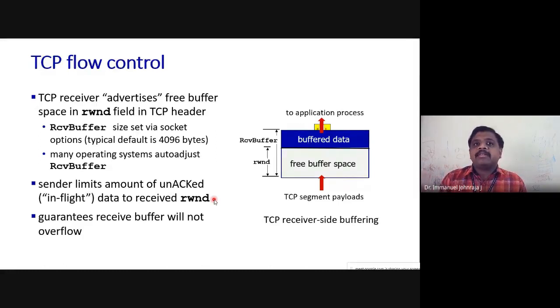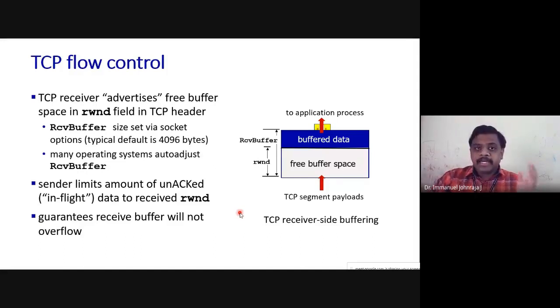So for whatever is not acknowledged, the sender has its own idea that much space might be available at the receiver. That is a better implementation of TCP, and that also guarantees that the receiver buffer will not overflow. So it is not going to send anything beyond RWND.